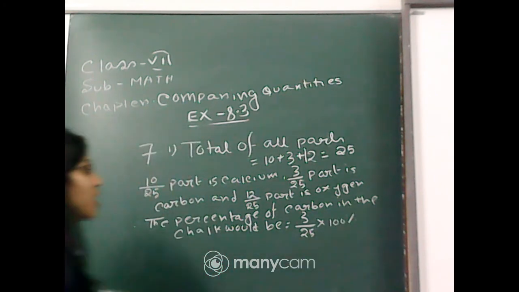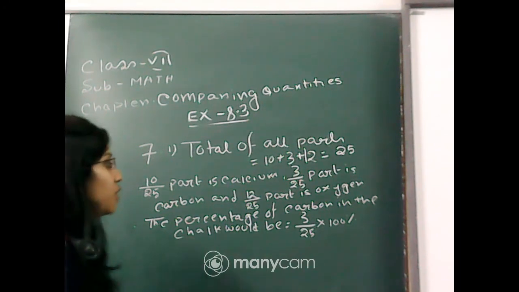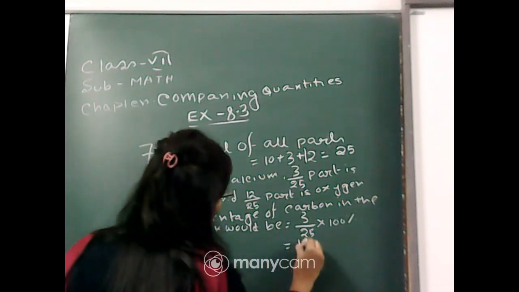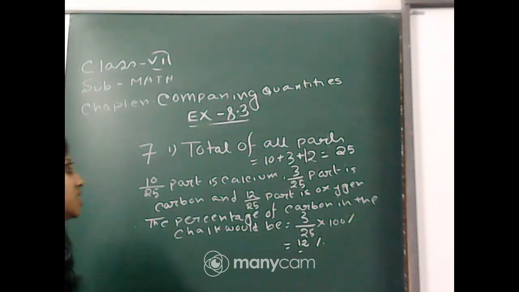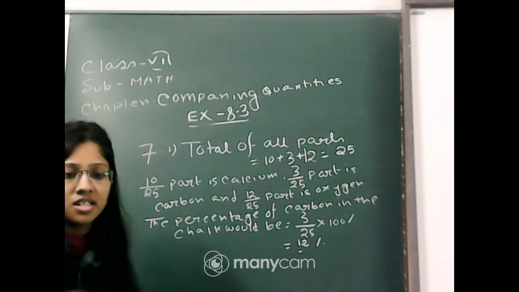We have learned the topic of converting a fraction into percentage. Therefore, this is equal to 12 percentage. Clear? Therefore, the percentage of carbon in the chalk would be 12 percentage.